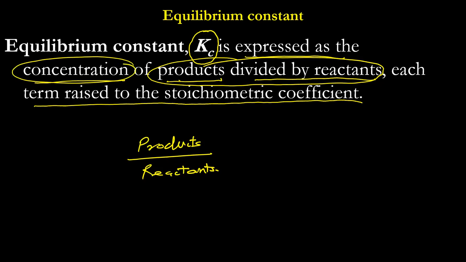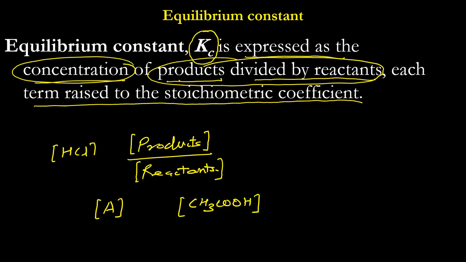And the norm is that concentration is represented when we place them between square brackets. So whenever you see something written in square brackets, for example A, or acetic acid, or HCl, it means we are talking about the concentration of HCl, concentration of acetic acid, concentration of A.